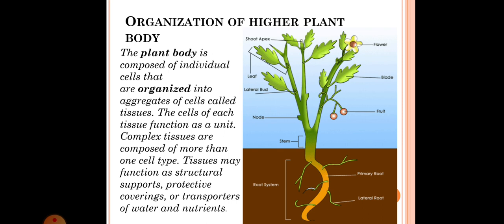So complex tissues are composed of more than one cell type. In a simple tissue system, all cells are made up of the same cell type, but in complex tissues the cells are different, and different types of cells are aggregated to form the complex tissues.